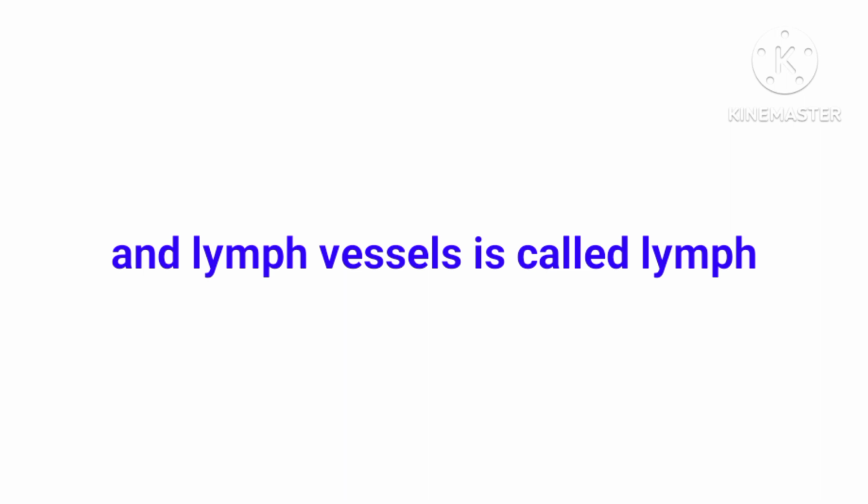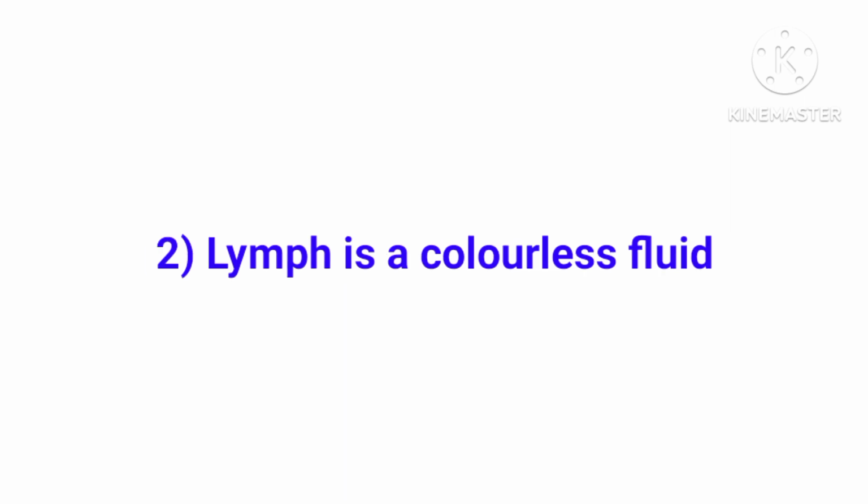The composition of tissue fluid and lymph is the same as that of blood plasma. As compared to the tissue fluid, the lymph contains a very small amount of nutrients and oxygen but contains abundant carbon dioxide and other metabolic waste. Lymph is a colorless fluid means lymph is the part of the lymphatic system which is a colorless watery fluid which contains lymphocytes.